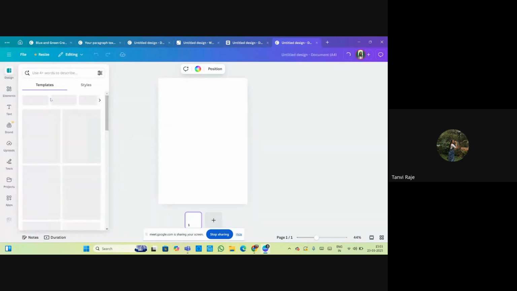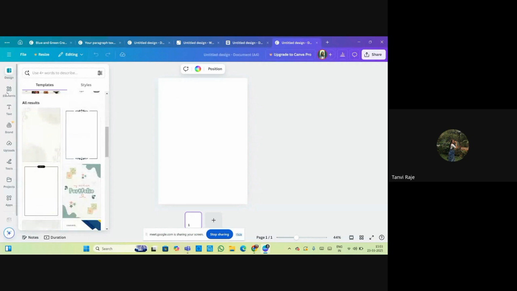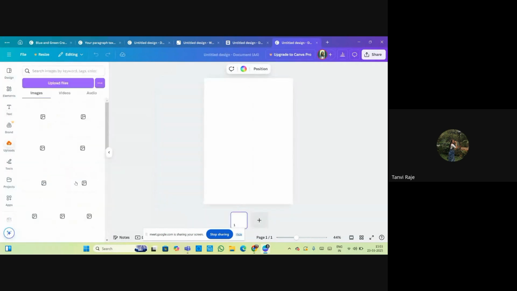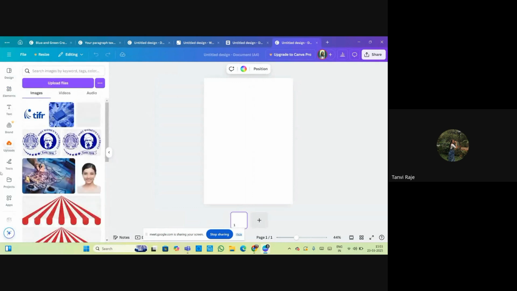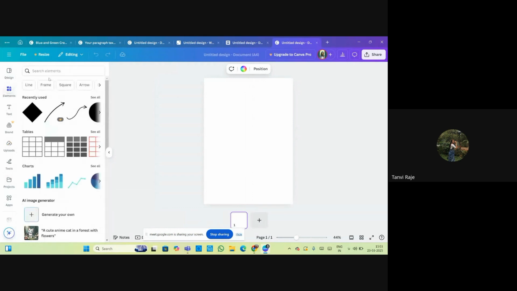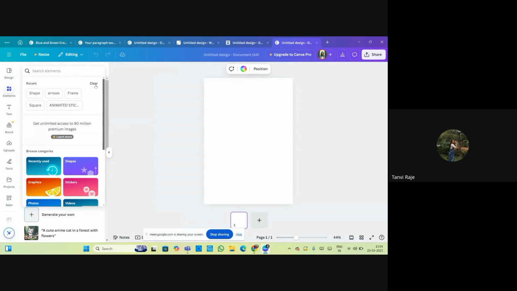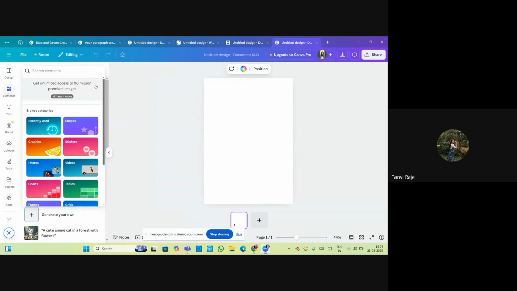So here I've created a design. Here you can see there are so many types of options. There are designs, elements, and you get text. You can upload your images or anything, videos, audios. Here you can see your own projects that you have made earlier. In this section, you can choose any element that you want to use in your creativity, or you can generate your own by uploading it through Google, your laptop, or your gallery.